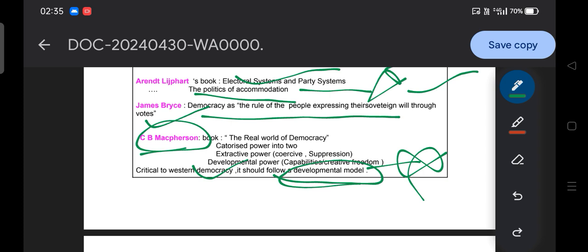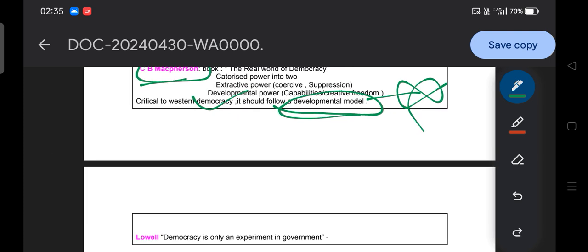Right now western democracy, according to C.B. Macpherson, follows an extractive model. That is not good. If people are protesting, you should not use the police and the military powers. For example, in the USA right now, in different universities, people are protesting to stop the Israel-Hamas war, but university authorities are using the police and different means of violence to eliminate this protest. That is not correct according to C.B. Macpherson, we should use developmental power. So this is the thing.